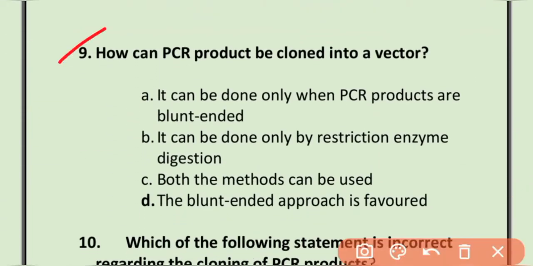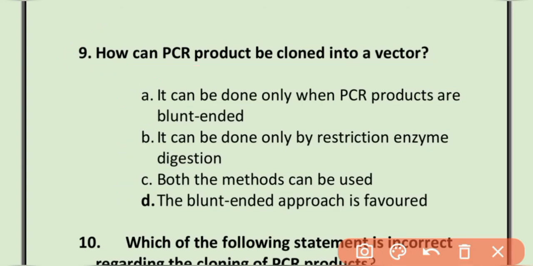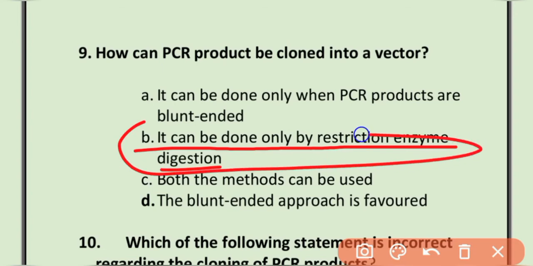MCQ number 9. How can a PCR product be cloned into a vector? It can be done when PCR products are blunt-ended. It can be done only by restriction enzyme digestion. Both methods can be used. The blunt-ended approach is favored. The correct option is option B. It can be done only by restriction enzyme digestion.